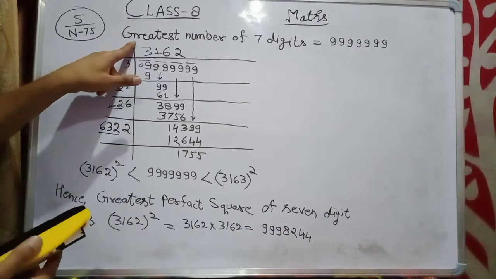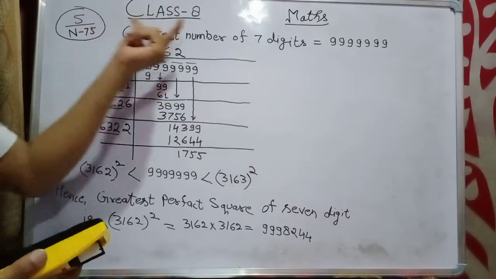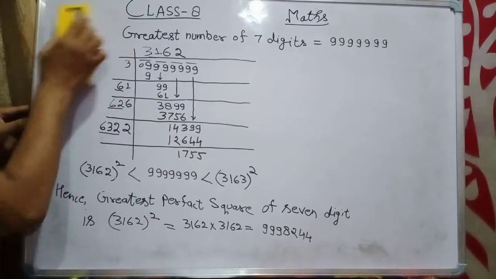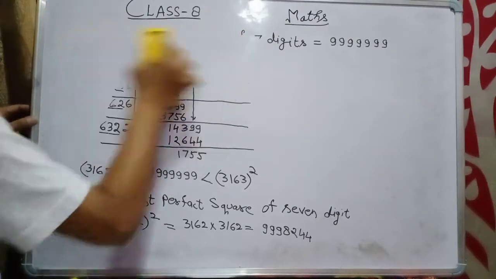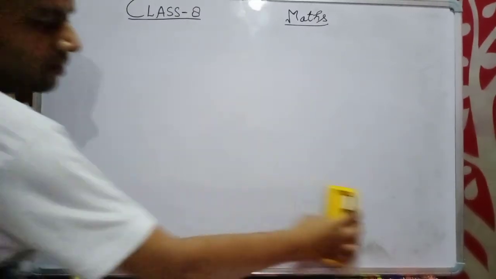Now this question belonged to the greatest number of 7 digits. One question I am taking is the smallest number. Hope you all have understood. Now we are going to start the smallest number. How to do it?